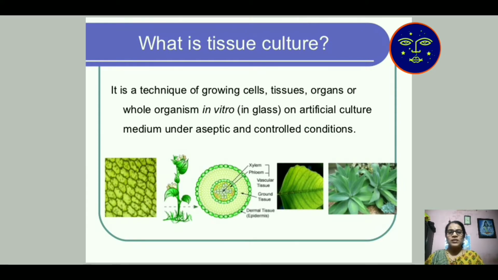In vitro means inside our laboratory on an artificial culture medium under aseptic and controlled conditions. Aseptic means 100% virus and bacteria free, under the control of light, temperature, etc.